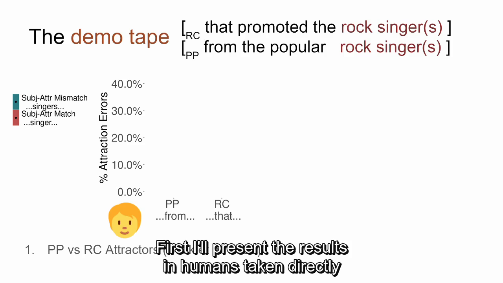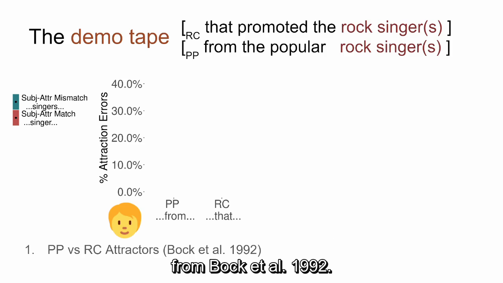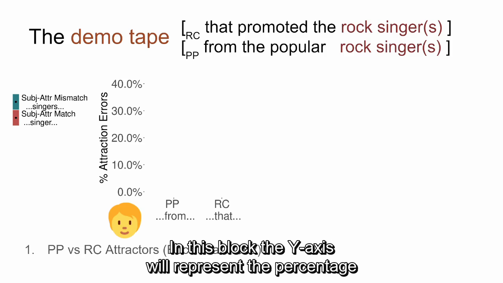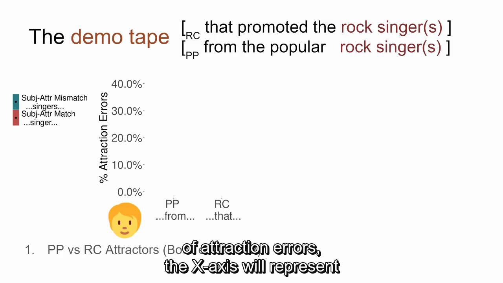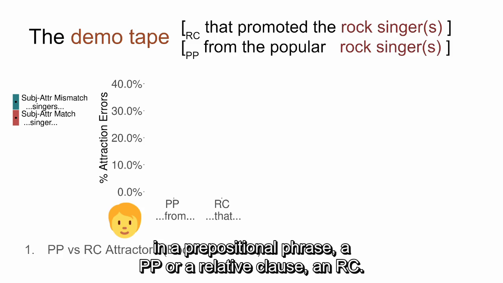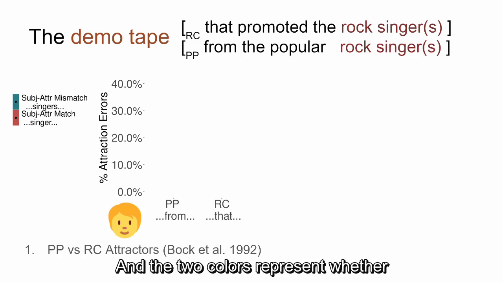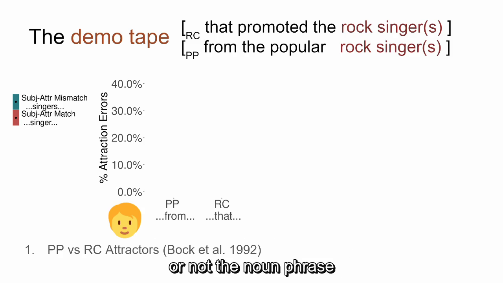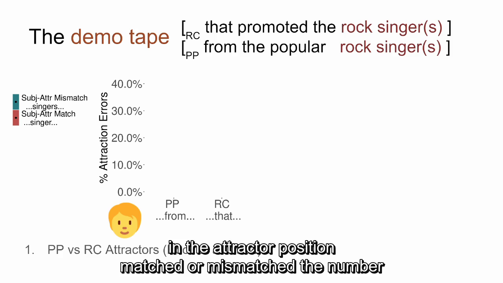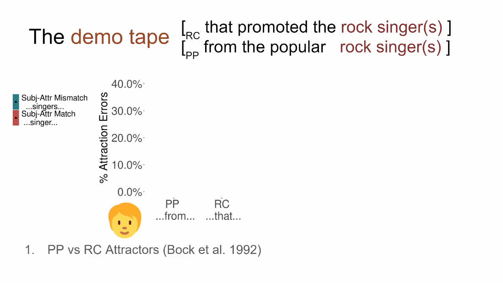First, I'll present the results in humans, taken directly from Bach et al. 1992. In this plot, the y-axis will represent the percentage of attraction errors, the x-axis will represent whether the attractor was in a prepositional phrase, a PP, or a relative clause, an RC, and the two colors represent whether or not the noun phrase in the attractor position matched or mismatched the number of the subject.